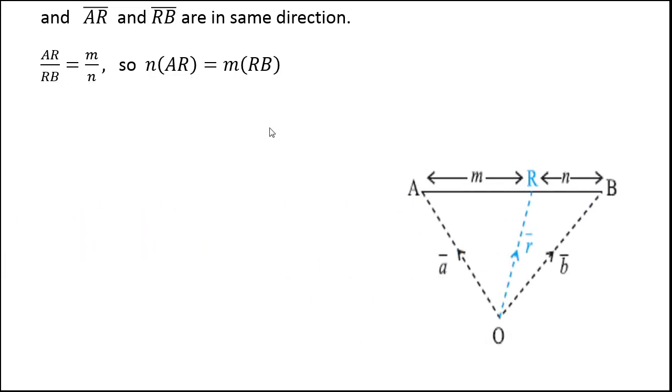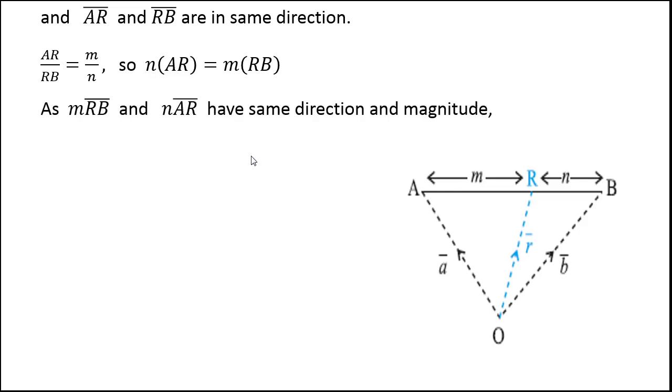Now if we see the vectors n AR and m RB, these vectors have equal magnitude and same direction, and therefore m RB is equal to n AR.